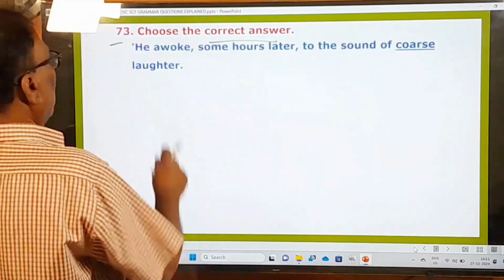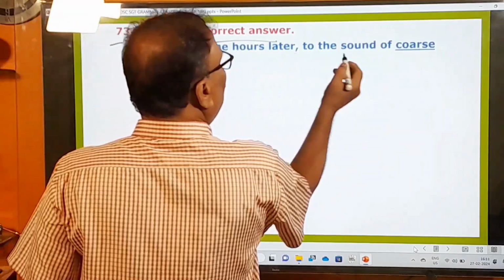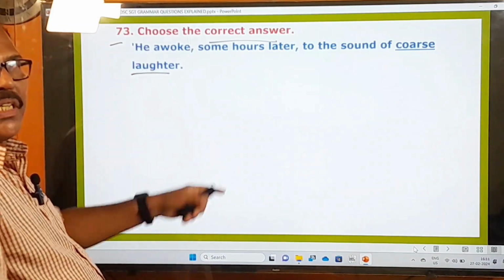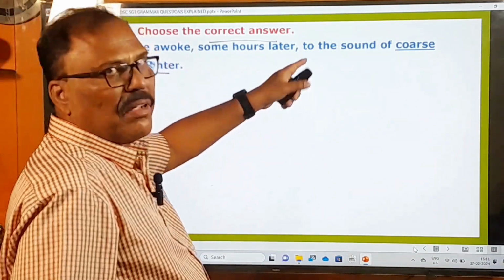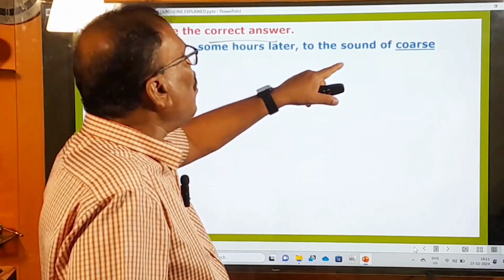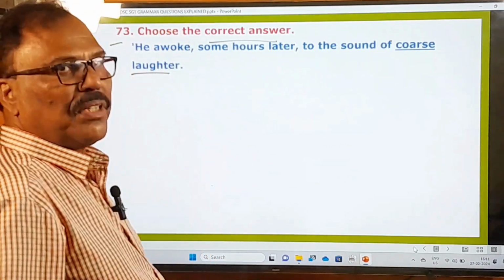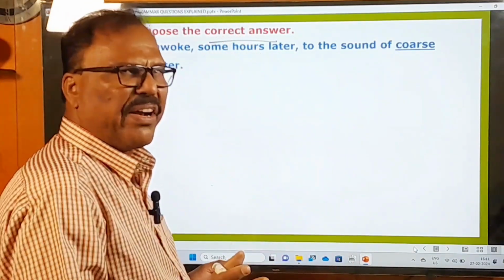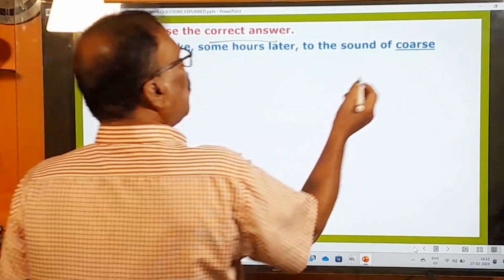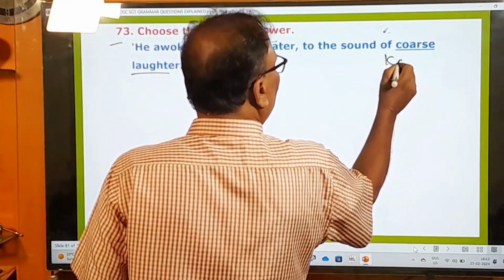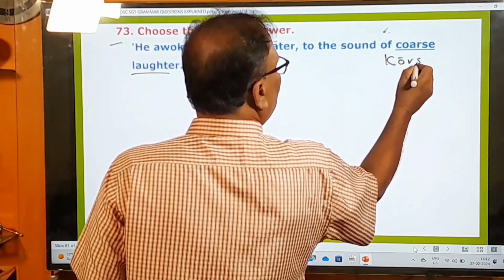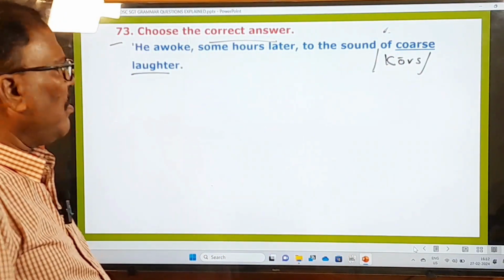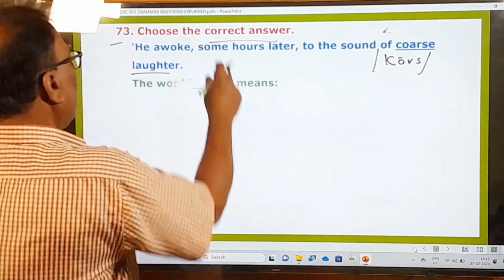Choose the correct answer. He awoke some hours later to the sound of coarse laughter. He awoke. Awoke means he got up. Some hours later, after some time, to the sound of coarse laughter. Coarse laughter. In the Indian pronunciation, you say coarse. Coarse means rough and harsh. Actual pronunciation is coarse. Coarse means rough, harsh. Okay. Laughter. And he's asking you to choose the correct answer.